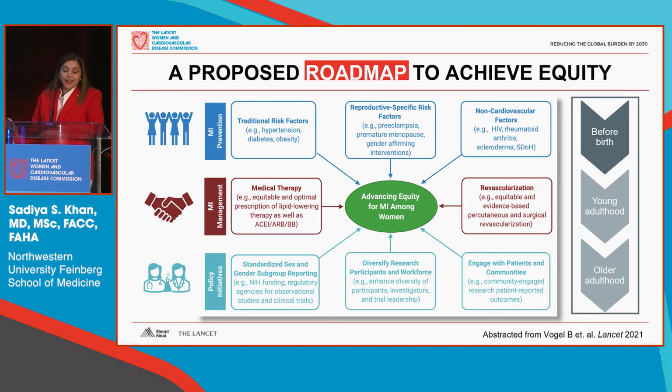So I'll conclude with this proposed roadmap that really was inspired from the commission report itself to achieve equity, and think about 3 levels that we can act on. Prevention, so really beginning early with primordial prevention and primary prevention, even before birth, in that preconception and conception period as we think about the next generation and the pregnant person themselves.